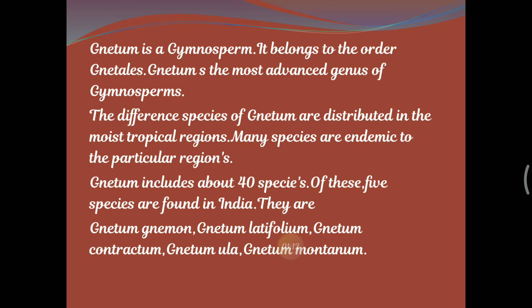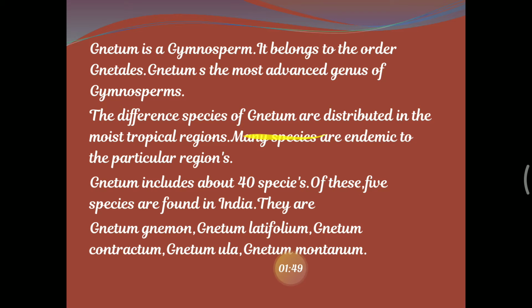Gnetum includes about 40 species. Of these, 5 species are reported and found in India. They are Gnetum gnemon, Gnetum latifolium, Gnetum contractum, Gnetum ula, and Gnetum montanum. These are the 5 species reported in India. Most of the species of Gnetum are woody climbers. For example, Gnetum ula and Gnetum montanum.